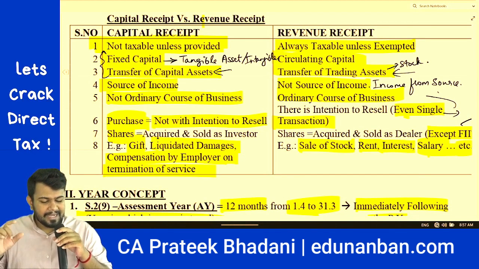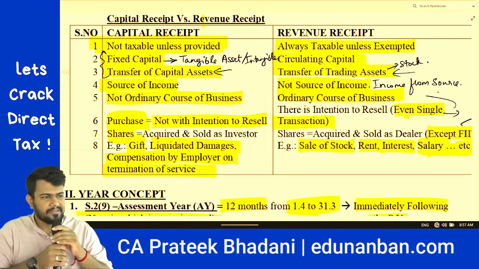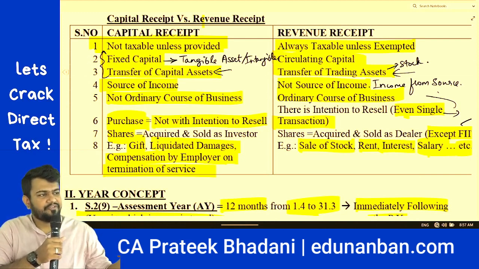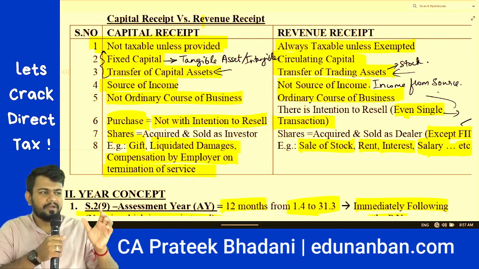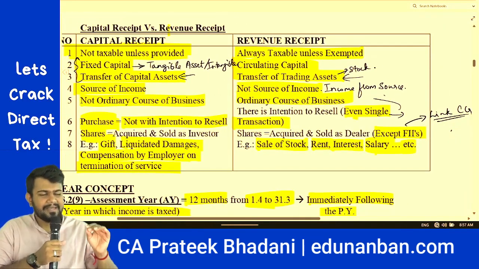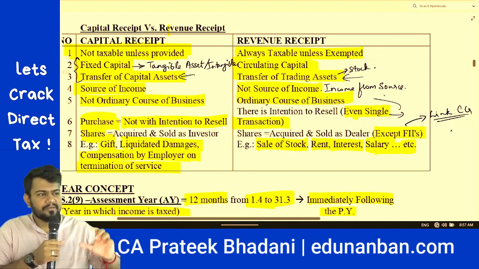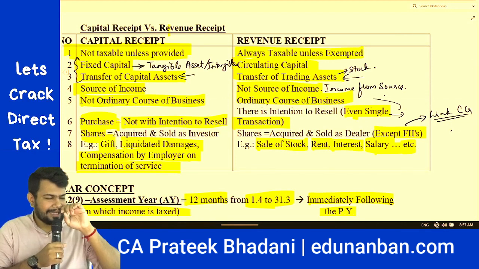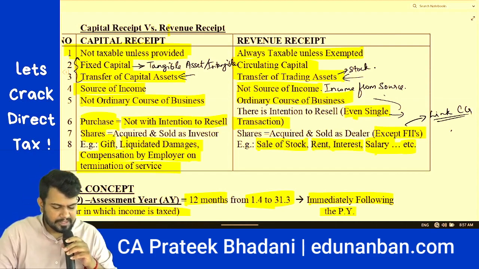Capital receipt comes from the transfer of a capital asset. So if you sell a capital asset and you get the money, that money will be called capital receipt. Whereas revenue receipt comes from trading assets. For example, you trade stocks. When you sell the stock and get the money, that money will be called revenue receipt.